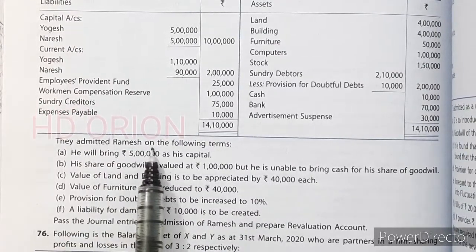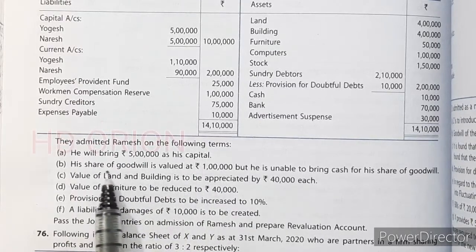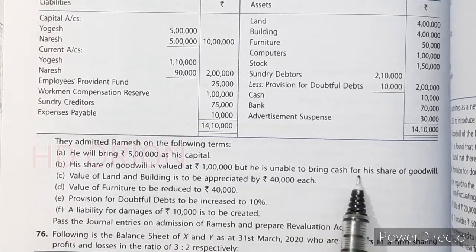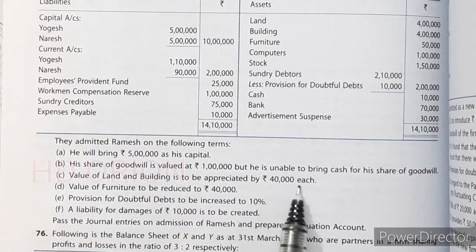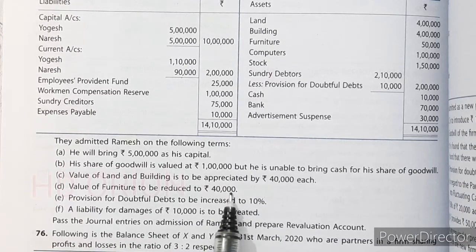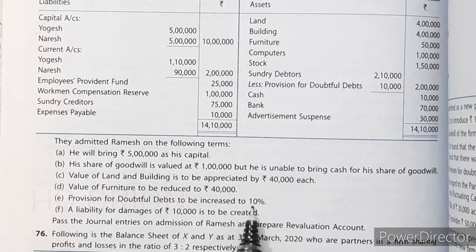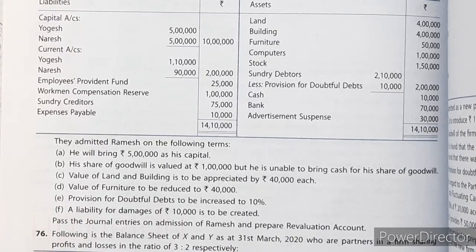They admit Ramesh on the following terms. He will bring rupees 5 lakh as his capital. His share of goodwill is valued at rupees 1 lakh, but he is unable to bring cash for his share of goodwill. Value of land and building is to be appreciated by 40,000 each. Value of furniture to be reduced to rupees 40,000. A provision for doubtful debt to be increased to 10%. A liability for damage of rupees 10,000 is to be created. Pass journal entries on admission of Ramesh and prepare revaluation account.